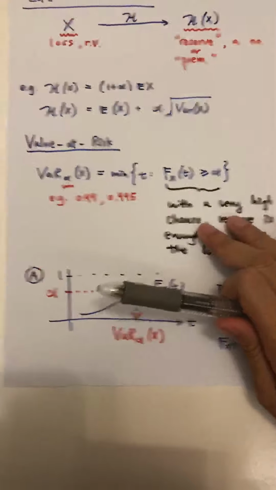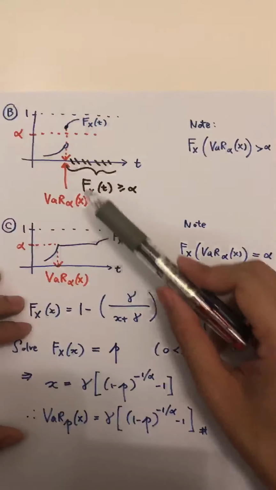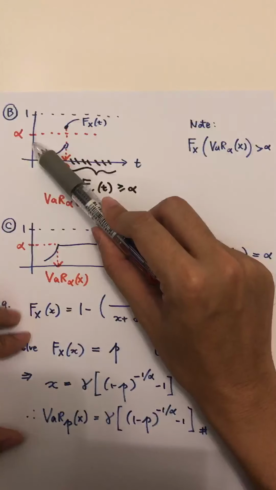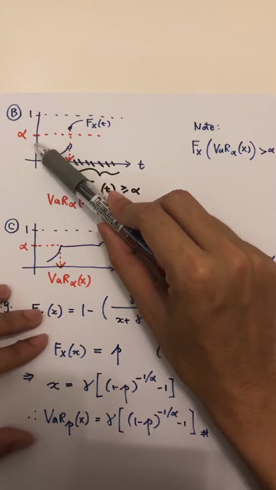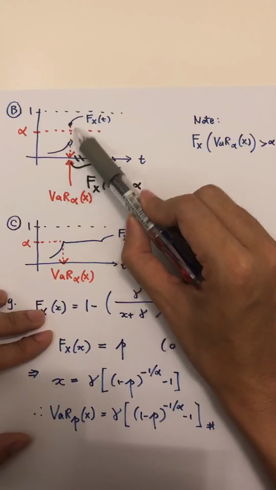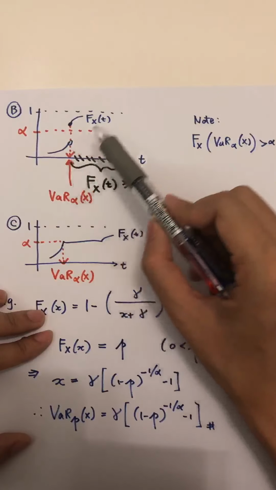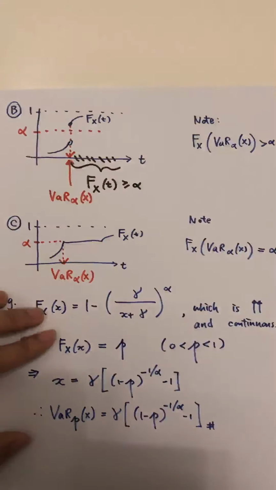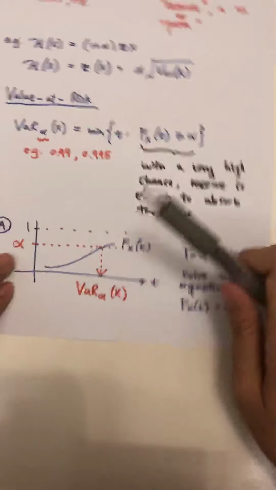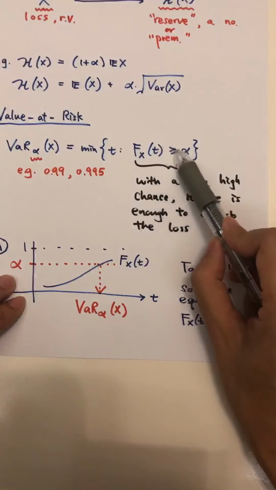Now, there are two other possibilities. The second possibility is like this. This time, when you draw the horizontal line at level alpha, you can see in this graph there's no intersection because there's a jump of the CDF at this point. So how do we find the value at risk? Remember, value at risk is defined as the smallest number t satisfying this inequality.